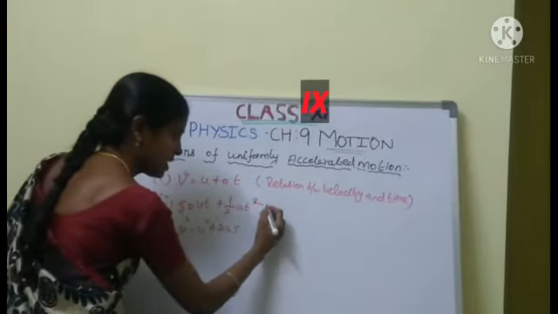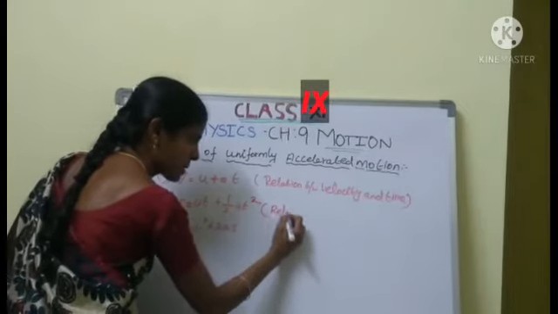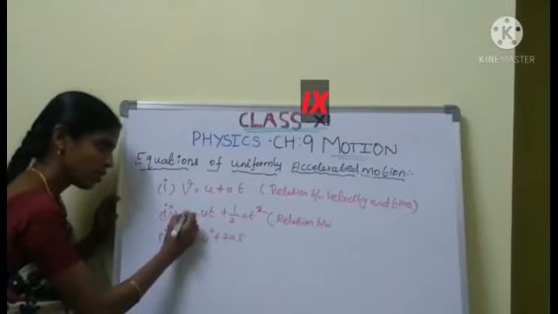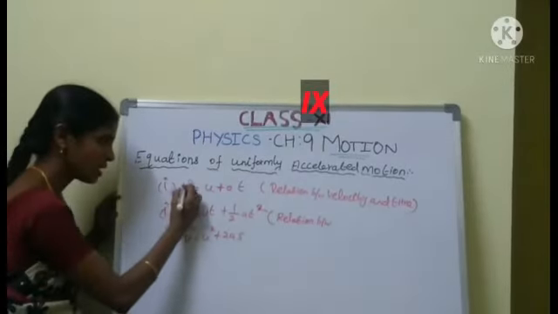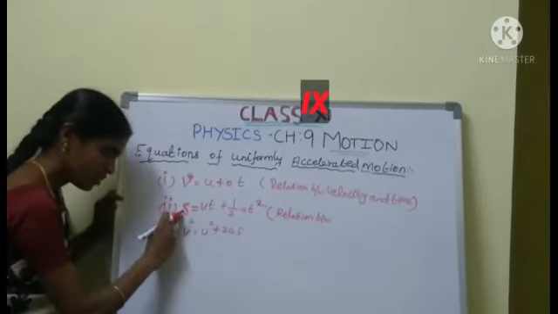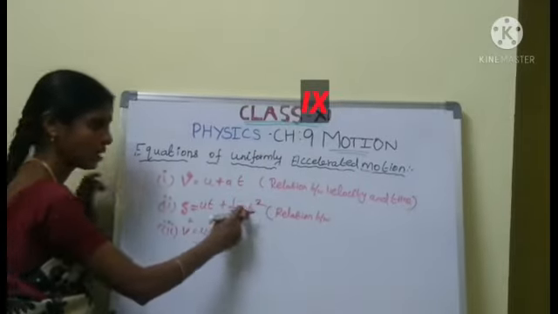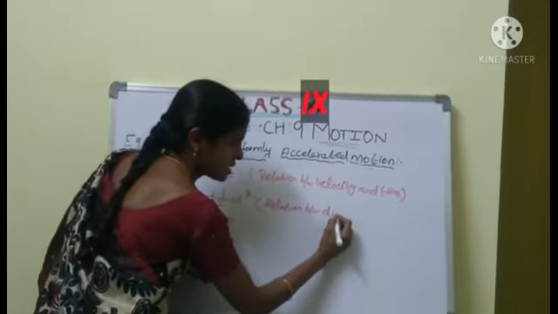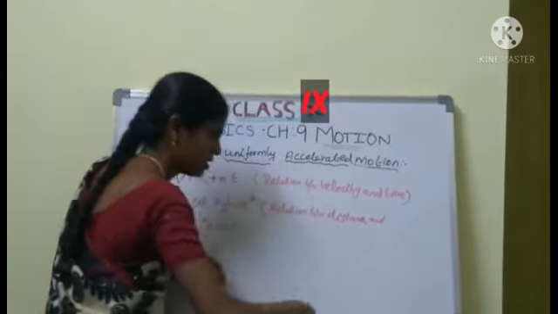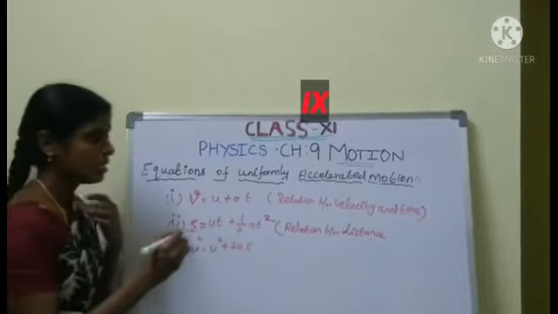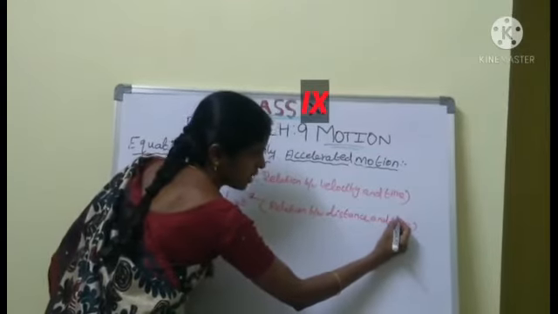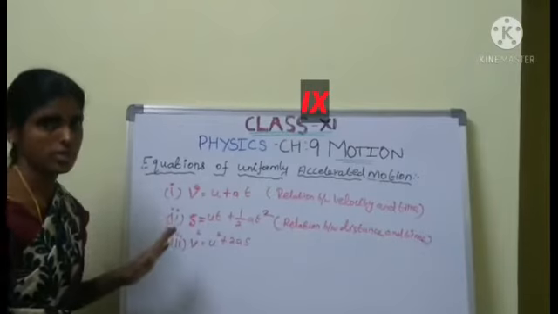Second equation relation between, here we calculate the distance. In the first equation we calculate the final velocity. So that is the relation between velocity and time, and here the relation between distance and time. Are you clear? The relation between distance and time. Are you clear, students? Don't confuse that.